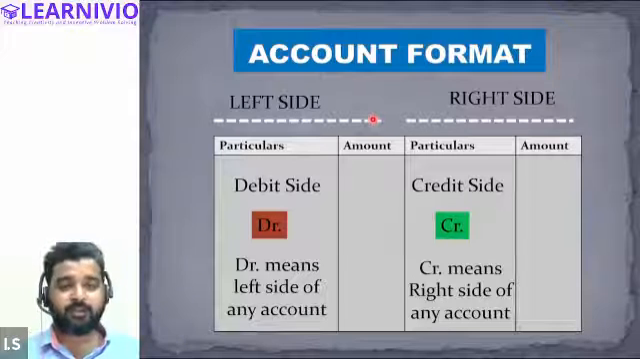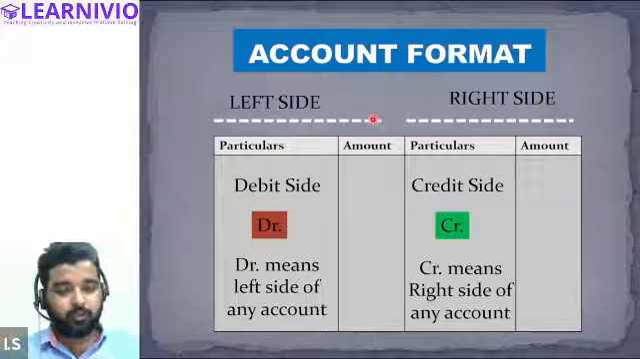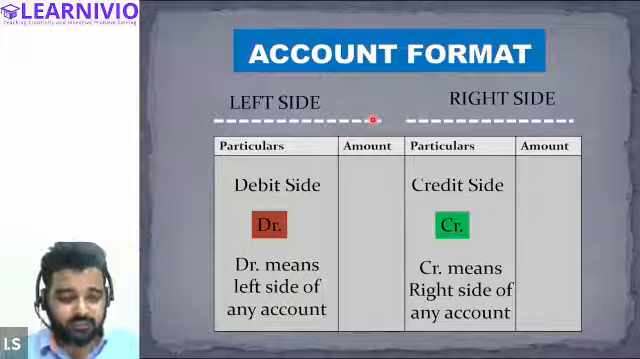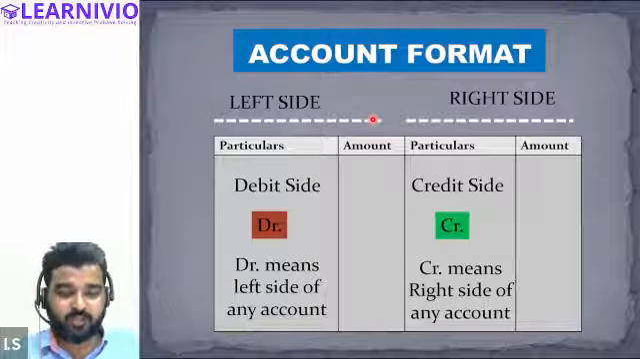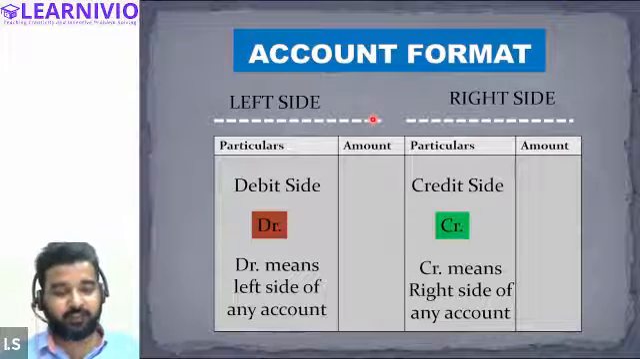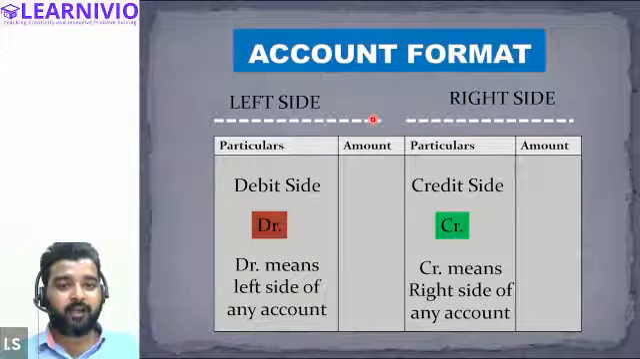Now the question arises, sir, this is the account you have told us, right? You have also told us that there are 2 sides of this account, debit and credit. Now the question is: which business transactions or items are recorded on the left, debit side, and which items are recorded on the credit side?